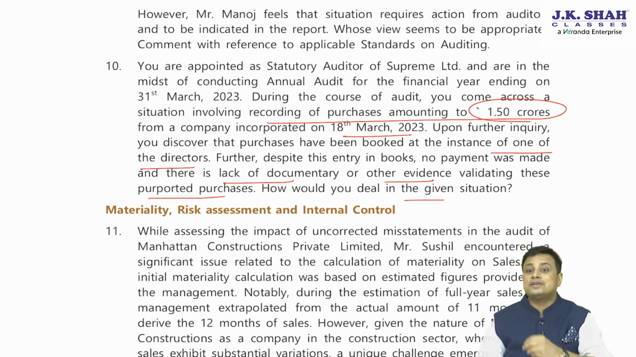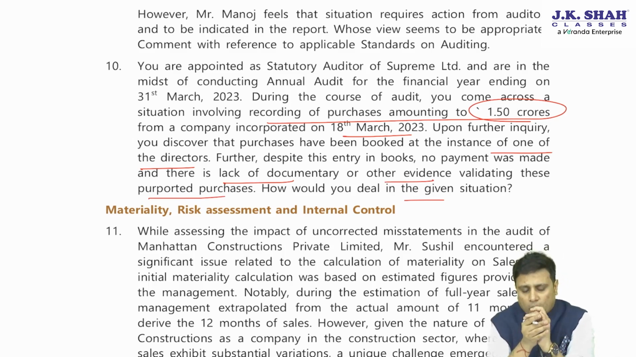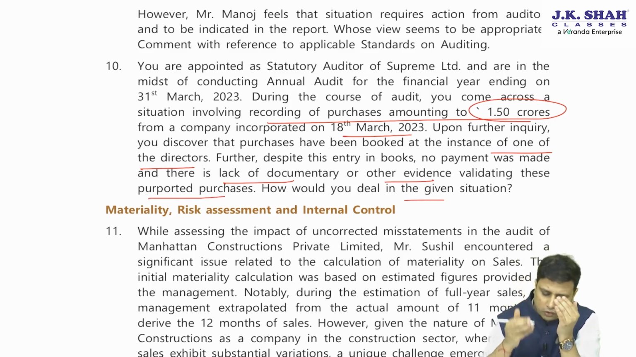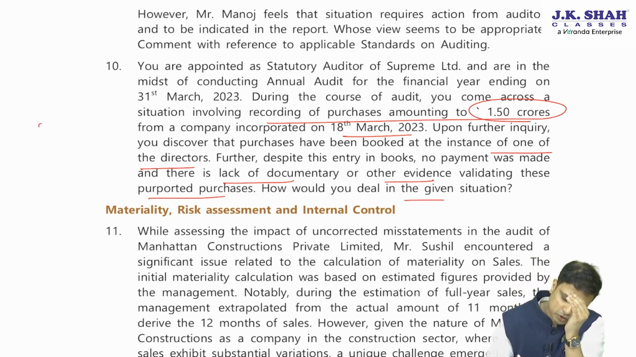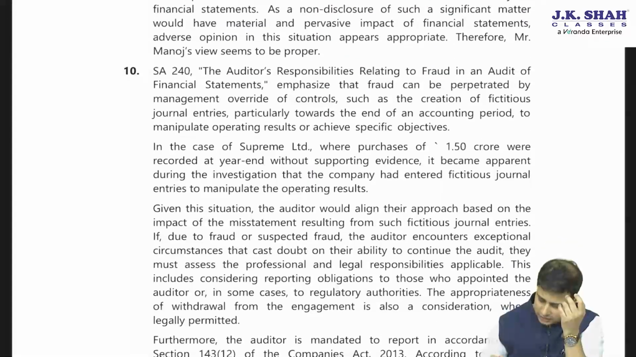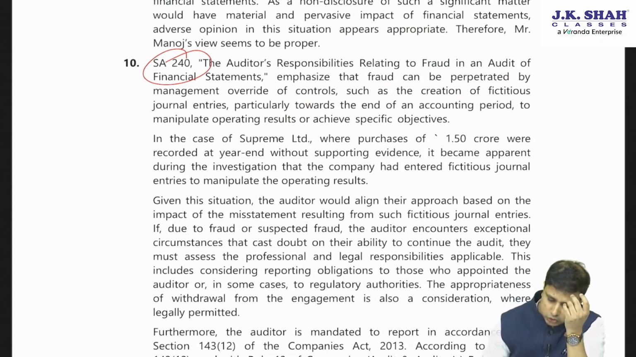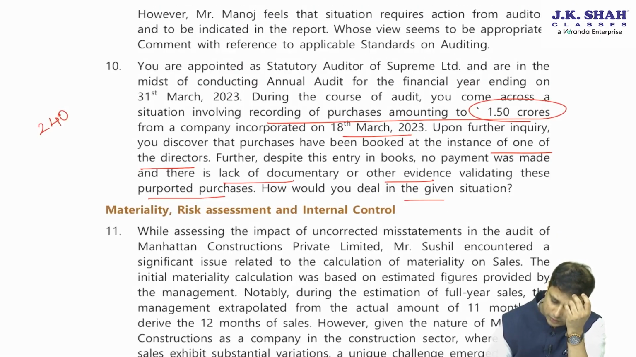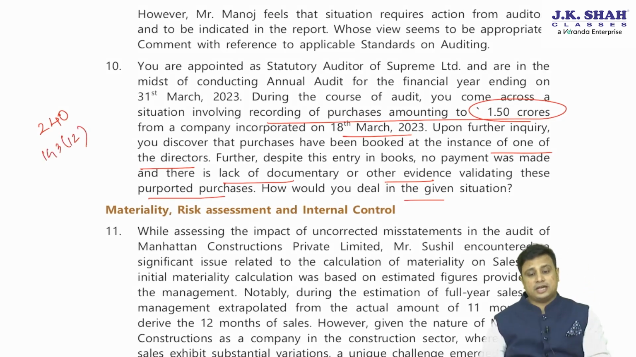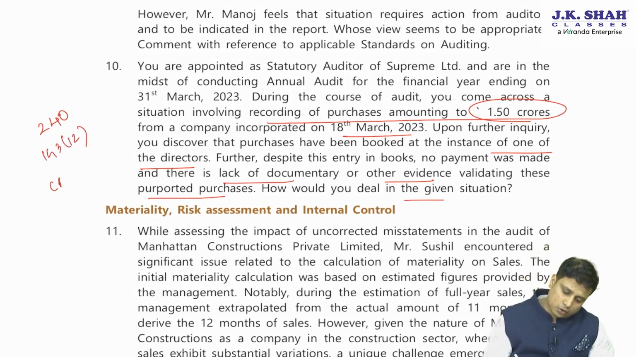So somewhere this is giving us an indication that there might be a fraud. Whenever they talk about fraud, we will always give mention of three things. We will talk about SA 240 firstly, since there is a risk of fraud. We will also talk about 143(12). If the fraud is greater than 1 crore, we may have to report to the CG as well. And under CARO also, we will have to report it under clause 11.